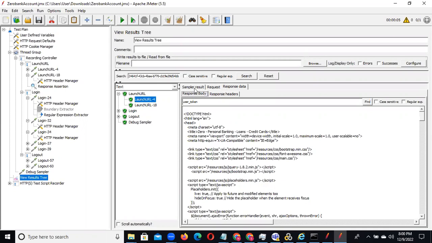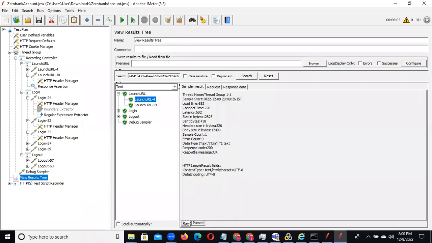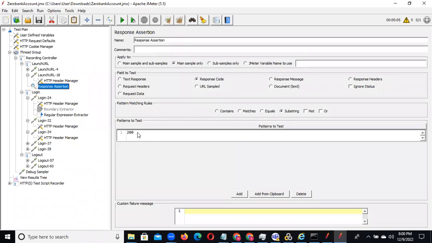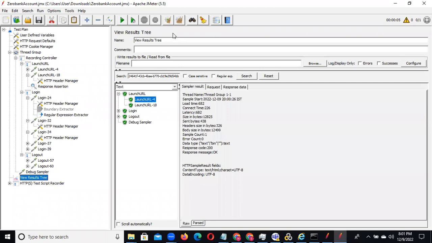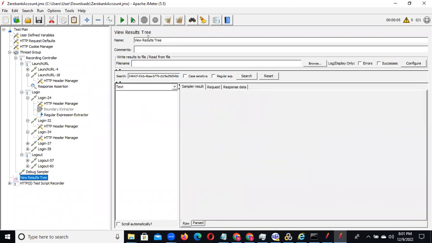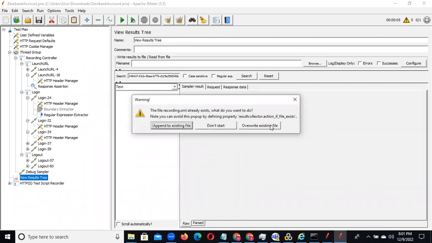you can check the sample results. You can see the response code is 200. Response code 200 means your page is successful, your request is sent, and you got a success response also. So maybe in this place we can give 201, to validate it. Again, we go to the View Results Tree, clear this, and execute again.